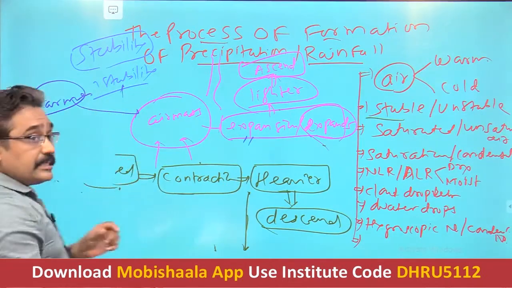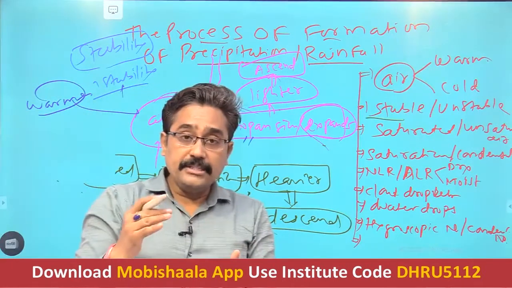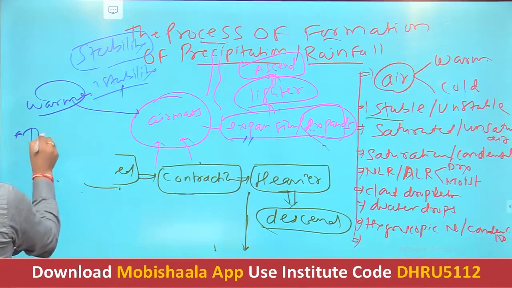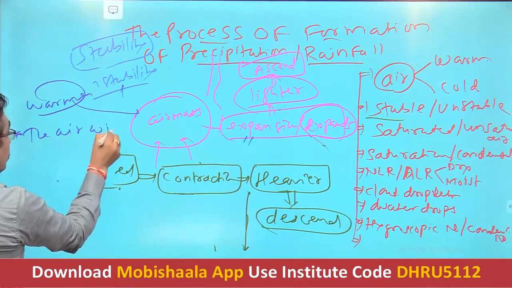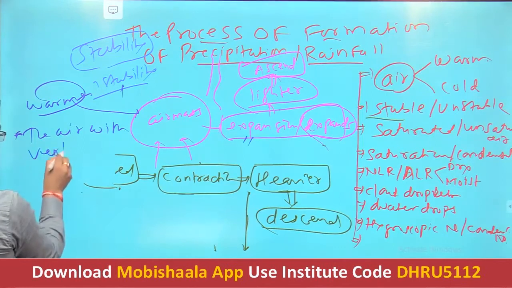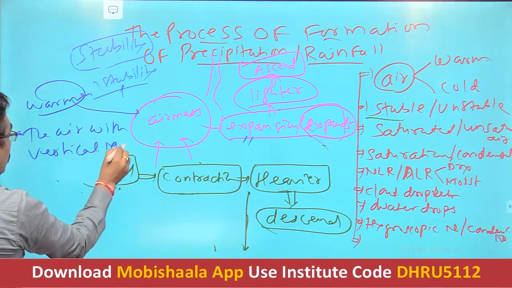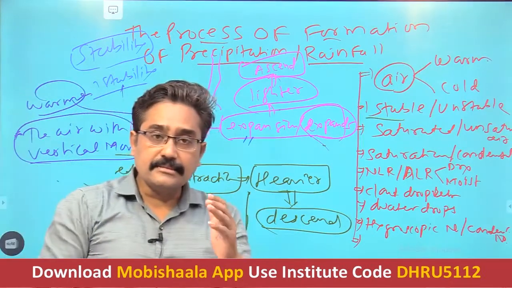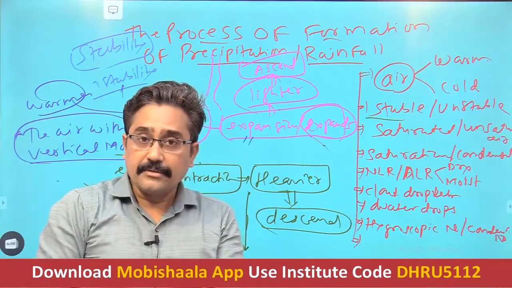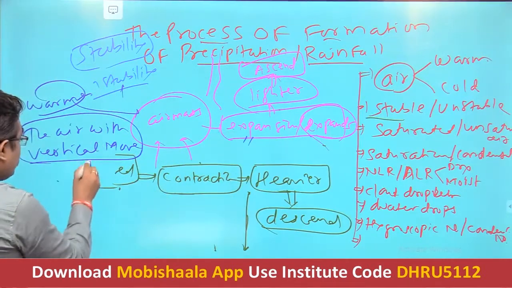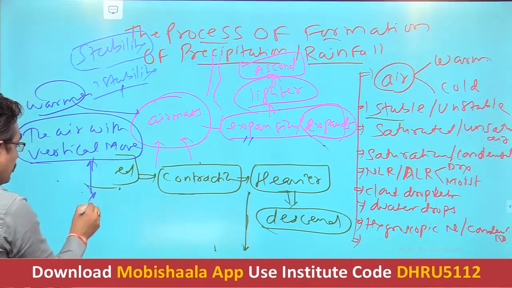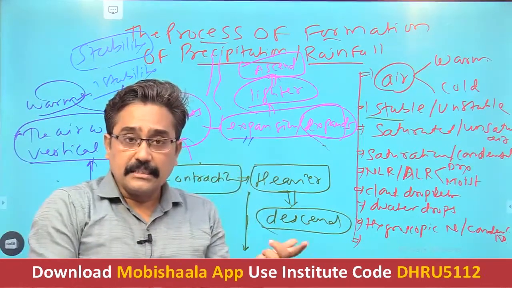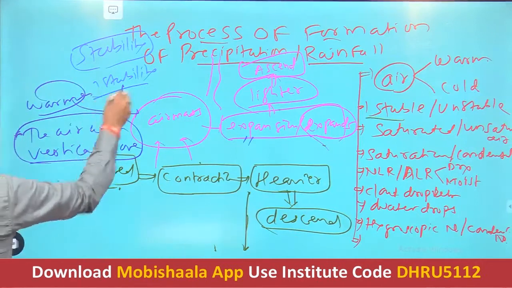In technical jargon, if you take the stability and instability of the air, then technically we can define it as the air with vertical movement. The air with vertical movement is called unstable air, isn't it? Vertical means either in an upward direction or in a downward direction. It is called unstable air.